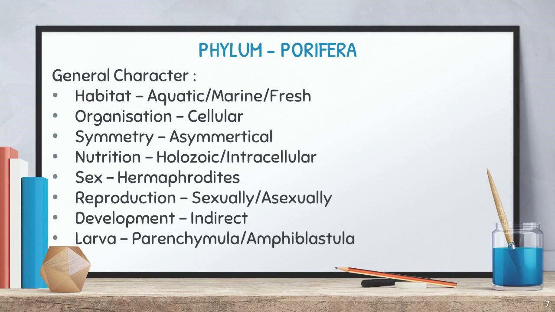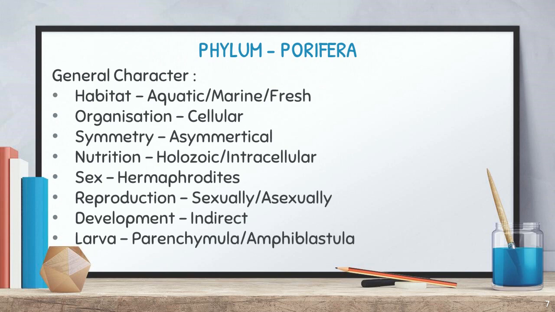Then nutrition. They said it is a holozoic nutrition. Holozoic nutrition means it's a complete nutrition. For example, various steps will be there: ingestion, taking the food, digestion, absorption, assimilation, egestion. One by one, this process is going on, right?